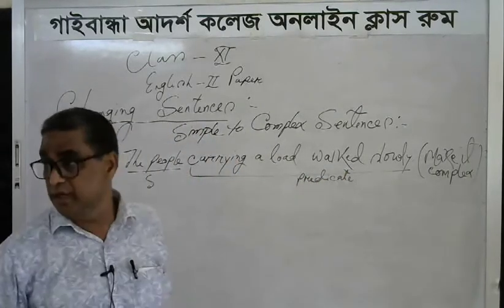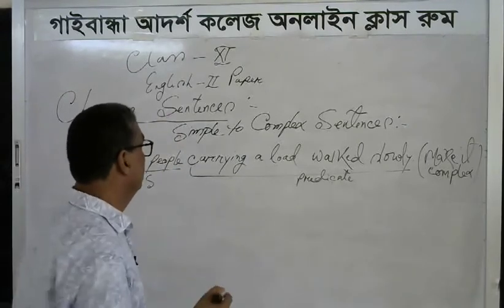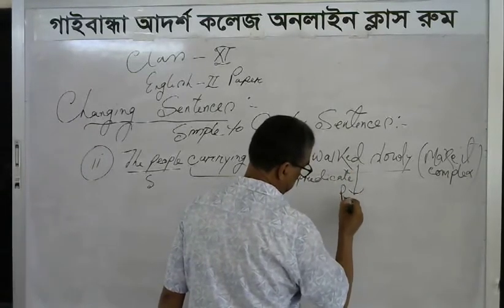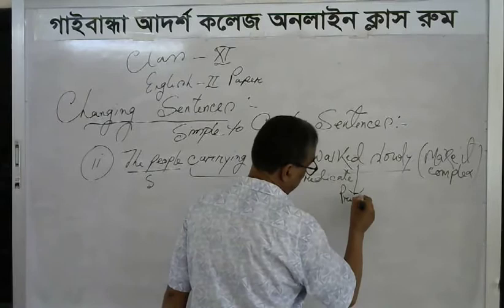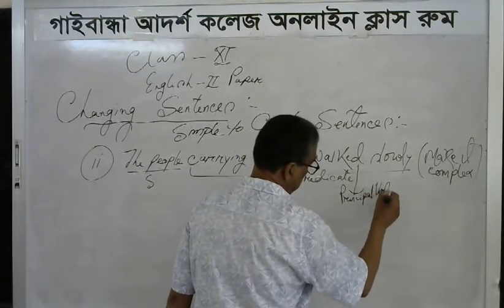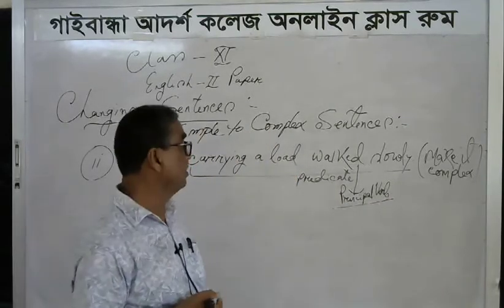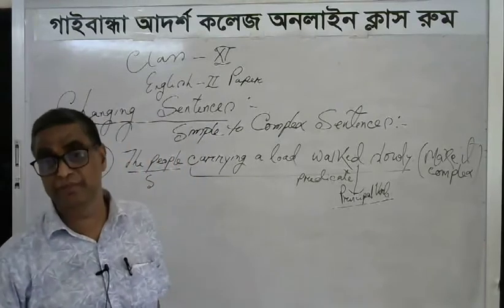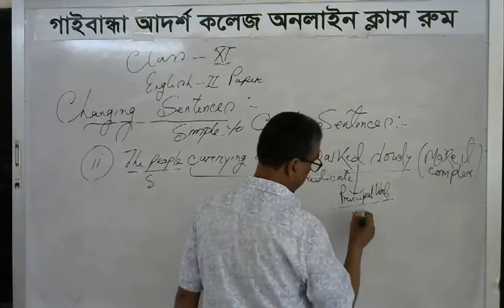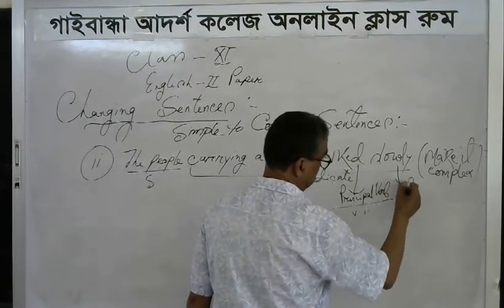You should know that in a predicate there must be a principal verb. Here, walked is the principal verb. But this principal verb is in the intransitive form, because this verb does not possess an object. So this is VI, verb intransitive. Similarly, slowly is the adverb.